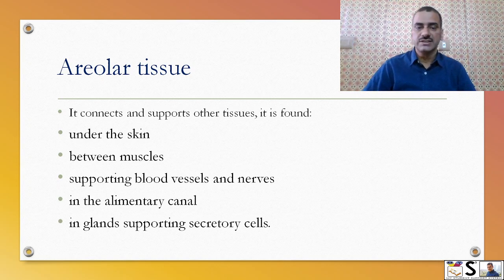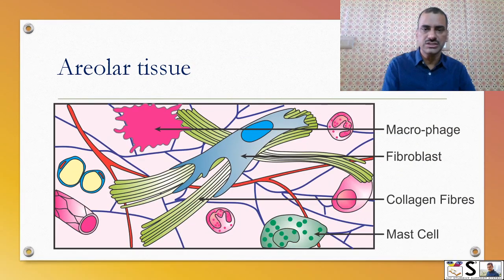Areolar tissue connects and supports the other tissue and it is found under the skin, in the subcutaneous tissue, between the muscles, supporting the blood vessels and nerves, means around them, in the alimentary canal, and in glands supporting the secretory cells. So this is the picture of areolar tissue where there are cells in between. These are the cells. Then fibers are there, and this is matrix. Okay, so cells are widely separated.